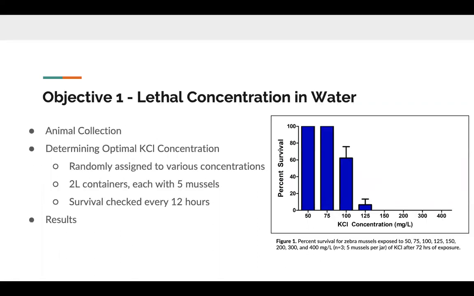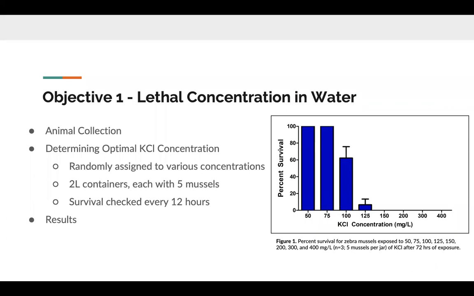For the first objective, to observe the lethal concentration in water, we hand collected our zebra mussels from Bell's Landing within the Banner Marsh State Fish and Wildlife Area, and then we transported them back to Bradley in insulated containers with river water collected from the site. Once back at Bradley, mussels were randomly assigned to various potassium chloride concentrations. They were housed in 2-liter containers that each contained 5 mussels. We had an N of 3 for each treatment, and we checked survival every 12 hours.